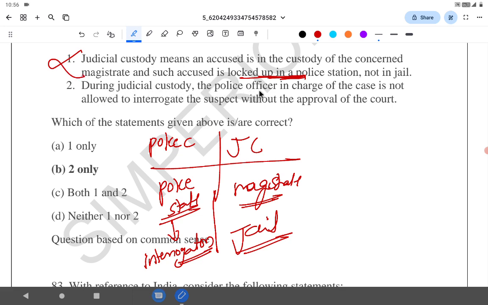In judicial custody, the police officer in charge of the case is not allowed to interrogate the suspect without approval of court. Correct. See, when he is in the police station, it is given for police custody. One of the reasons is interrogation. When he's in judicial custody, if the police want to interrogate, they have to take the permission of court because the person is under the custody of a magistrate and is in jail.